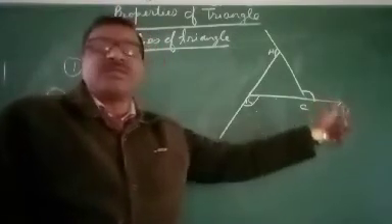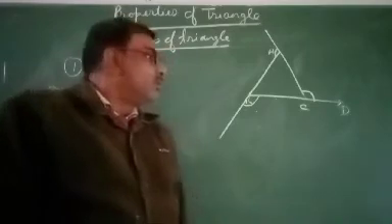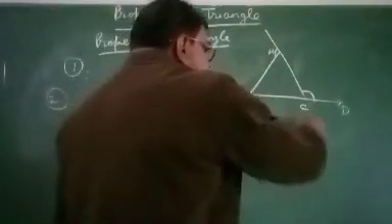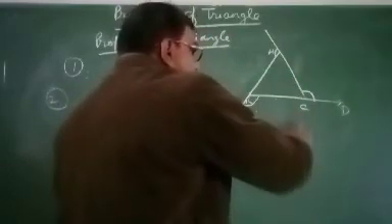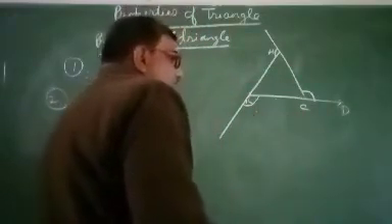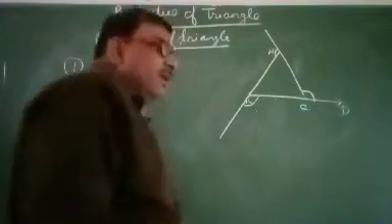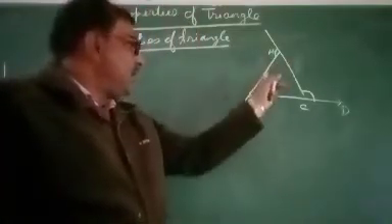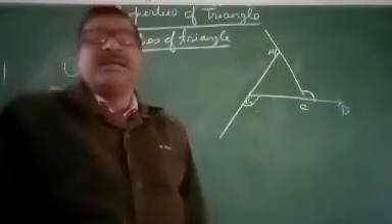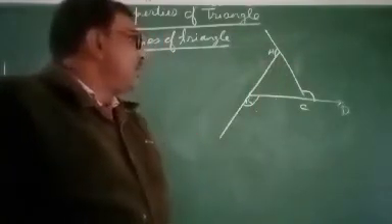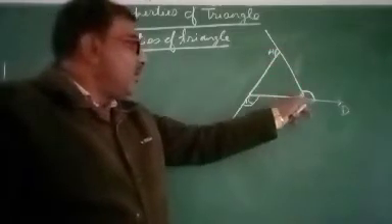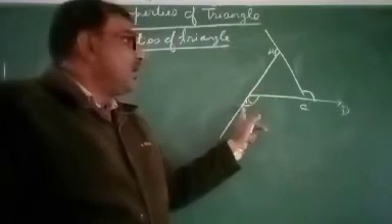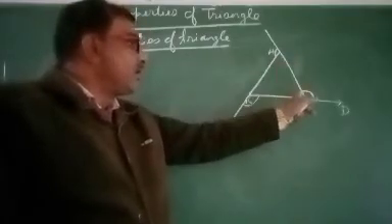Value of this exterior angle, exterior angle ACB equal sum of interior opposite angles. What is interior opposite angle? This angle A and angle B are the interior opposite angles. And exterior angle A equal interior opposite angle C and angle B. This exterior angle equal interior opposite angle A and angle C.